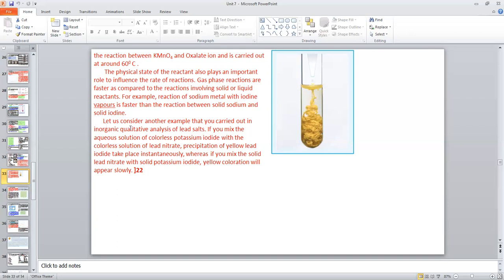Okay, another example you see. Let us consider another example that you carried out in inorganic qualitative analysis of lead salt. If you mix the aqueous solution of colorless potassium iodide with the colorless solution of lead nitrate, precipitation of yellow lead iodide takes place instantaneously, whereas if you mix the solid lead nitrate with the solid potassium iodide, yellow coloration will appear slowly.